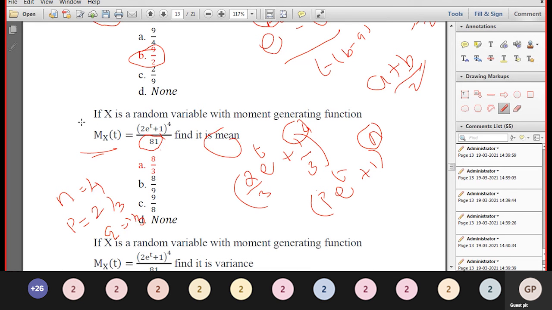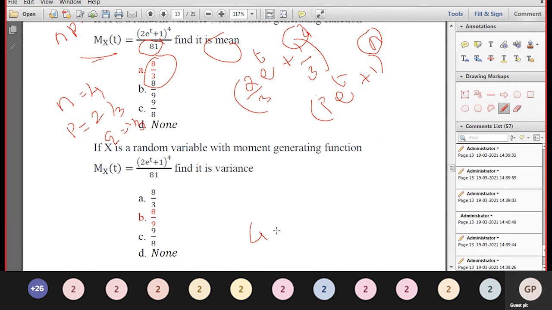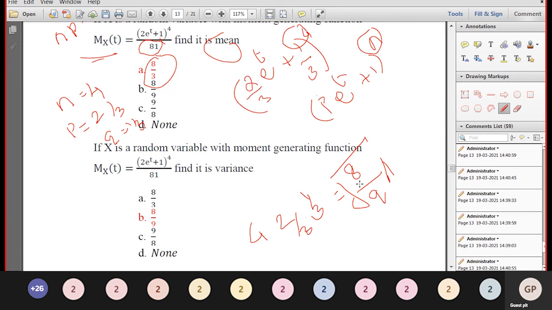Find the mean. Mean is n into p, 4 into 2 by 3, which is 8 by 3. What is the variance? 4 into 2 by 3 into 1 by 3, equal to 4 into 2, 8, over 3 into 3, 9. So 8 by 9. What is the standard deviation? Square root of 8 by 9.